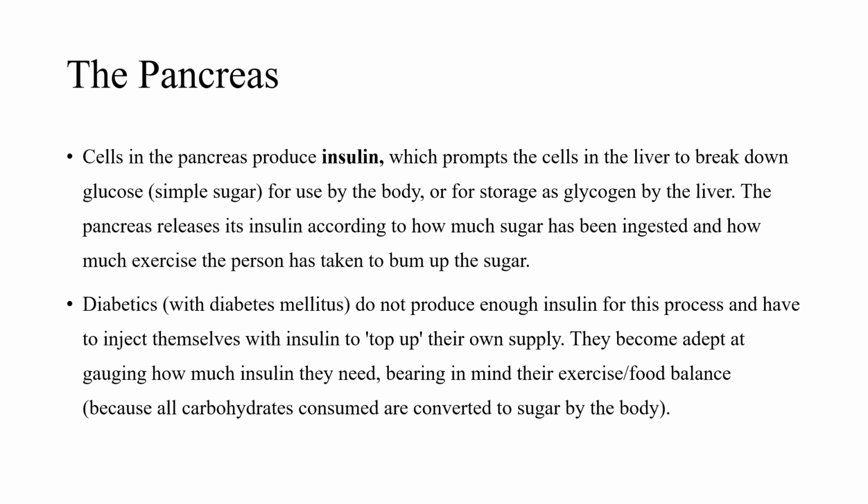So it's the insulin which prompts the cells in the liver to break down this glucose for storage as glycogen by the liver. The pancreas releases its insulin according to how much sugar has been ingested and how much exercise the person has taken to burn up the sugar. This is why sugar problems happen when the insulin is low or high in people, and this is what we call diabetes, right?